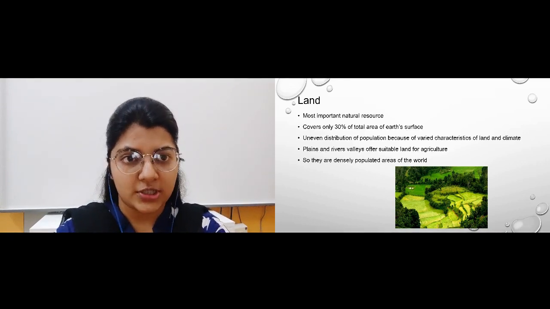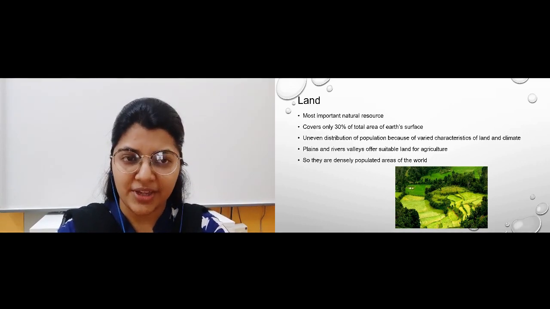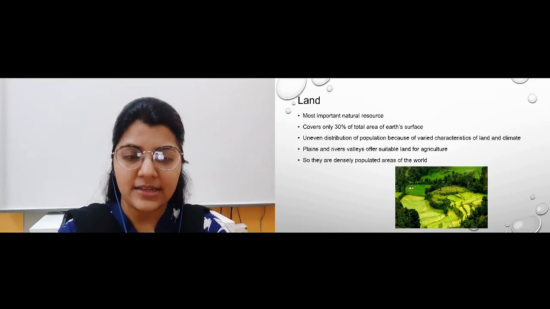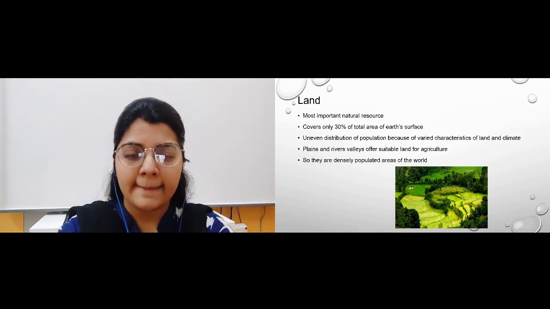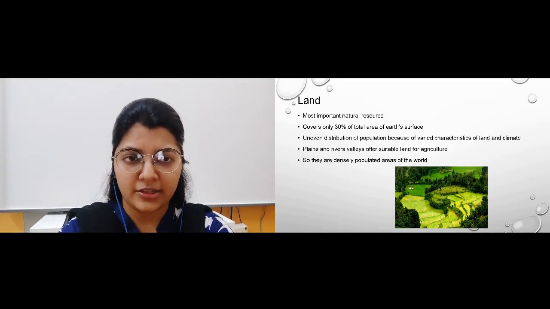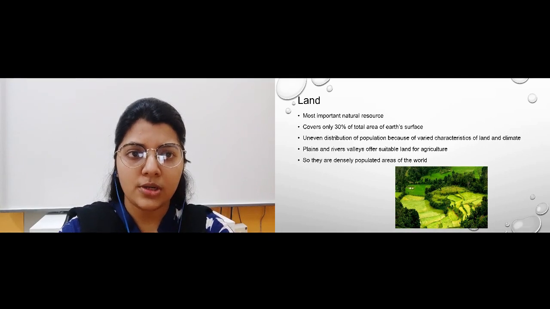So this was about land, where we have studied that land is an important natural resource. It covers only 30% of the total area of the Earth's surface, and because of different characteristics of land and the different climate in a particular place, there is an unequal distribution of population. So that was about land.